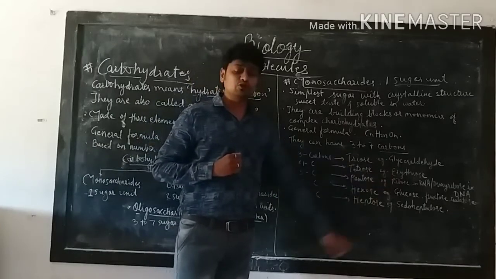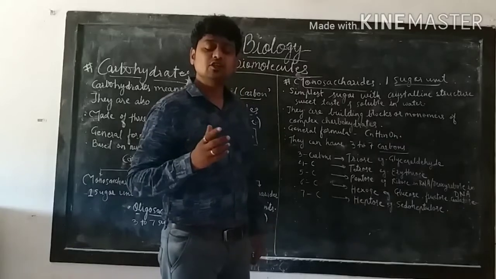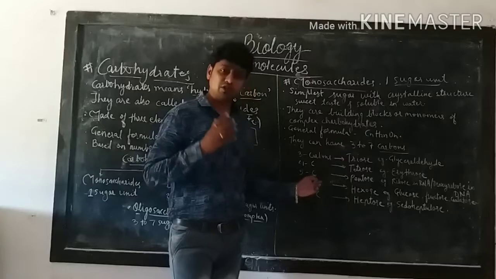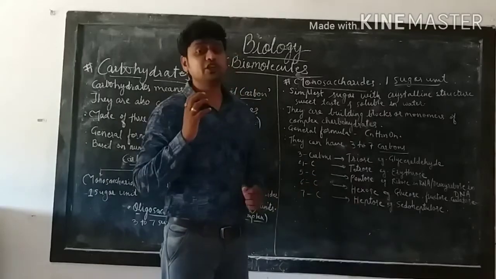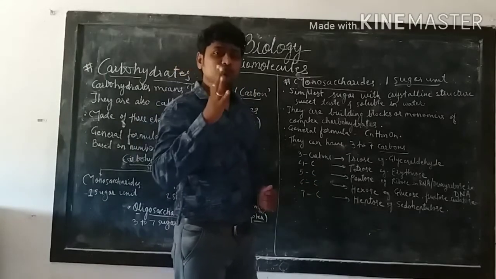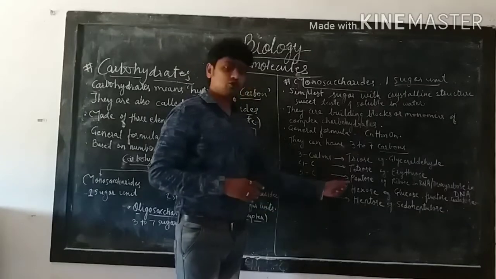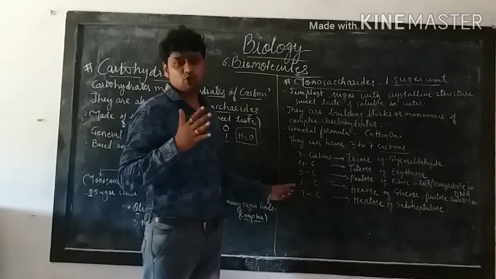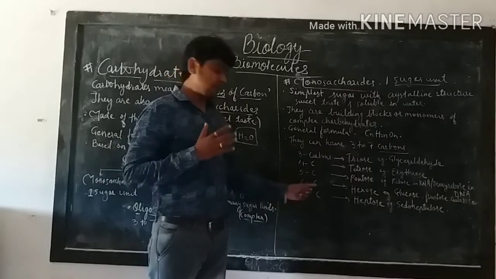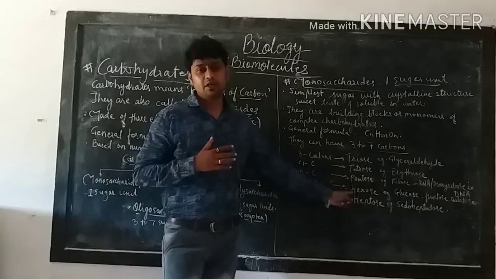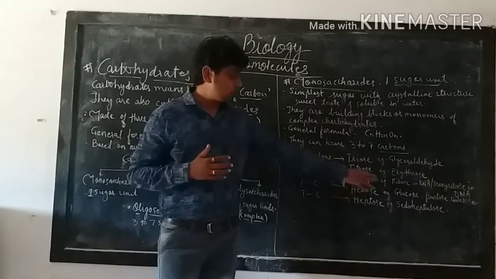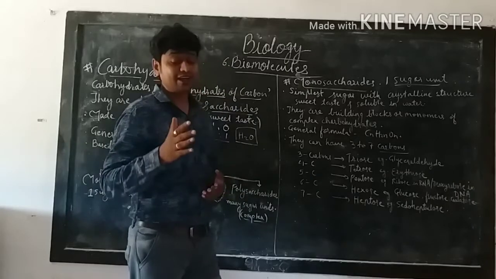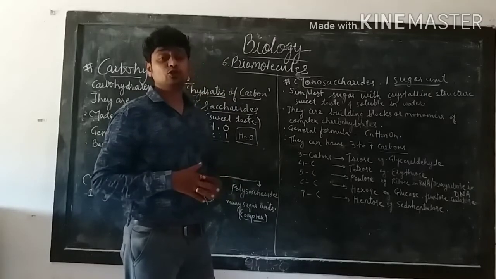Example, ribose in RNA. There is RNA and DNA. In RNA, ribose is a 5 carbon compound, a pentose, and the deoxyribose in DNA is also a 5 carbon compound, so it is a pentose sugar. Then there is 6 carbon. If the monosaccharide has 6 carbons, it is called a hexose sugar. Examples: glucose, fructose and galactose. They all are hexose sugars.